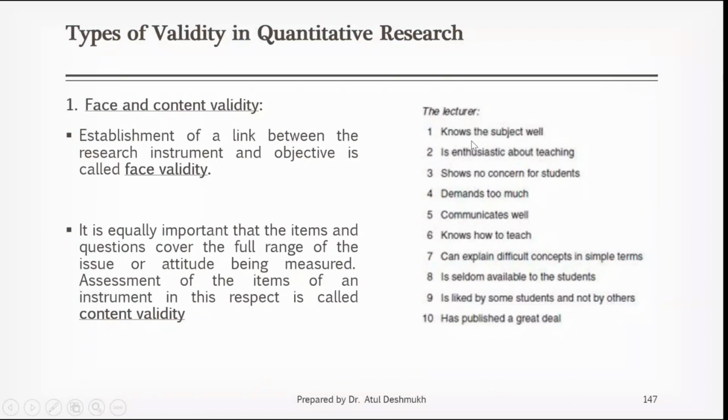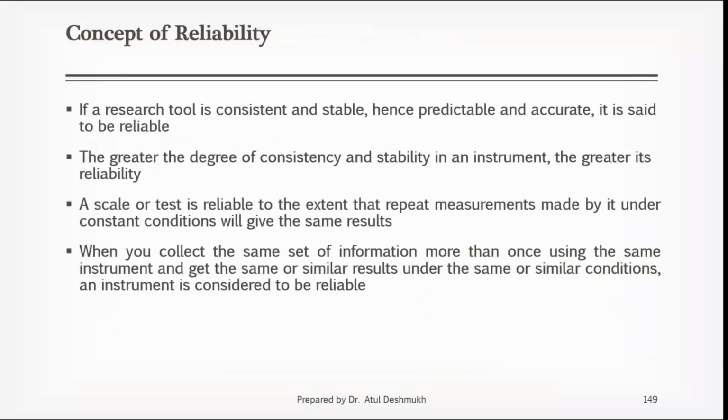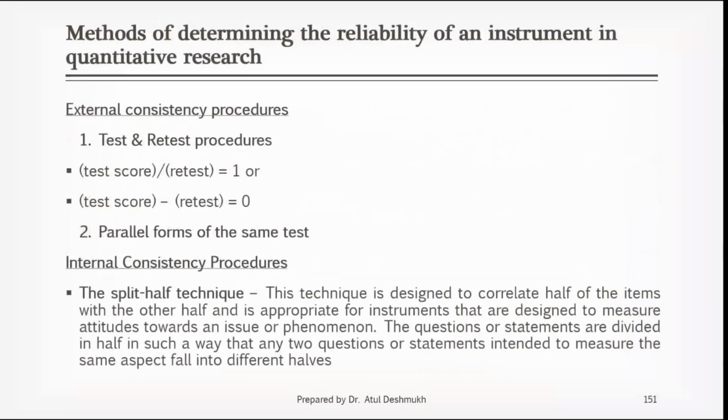Question number 1 of questionnaire 1 should match with question number 1 of questionnaire 2. If that matching is present, then only you can have parallel forms of the test. When you prepare such questions and apply them, whatever score you get should be almost similar. Either test by retest, or if you divide the scores, the result will be 1. If you subtract, it will be 0.